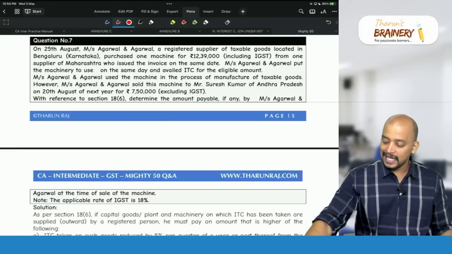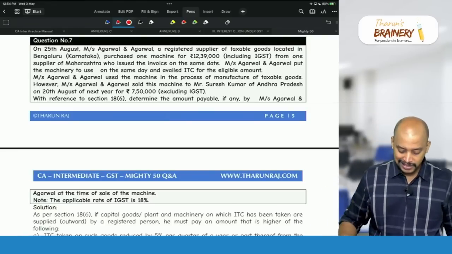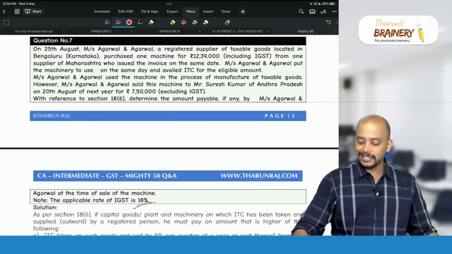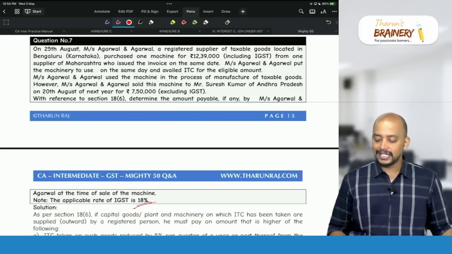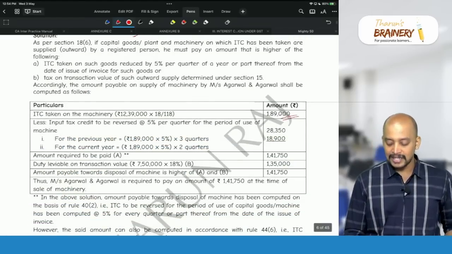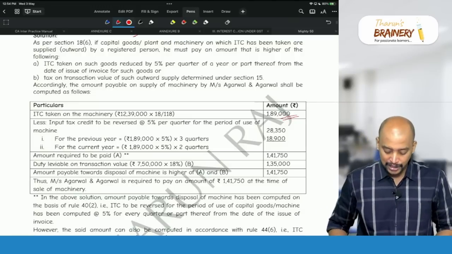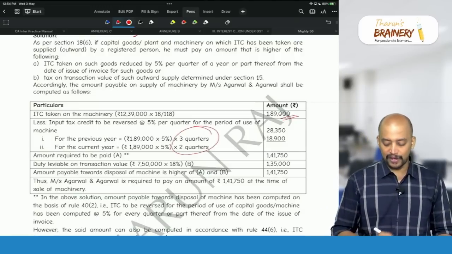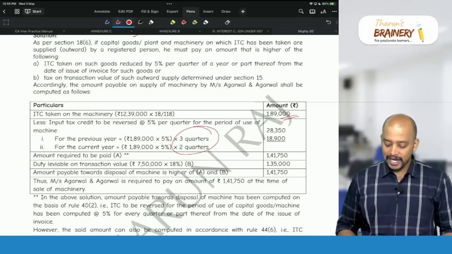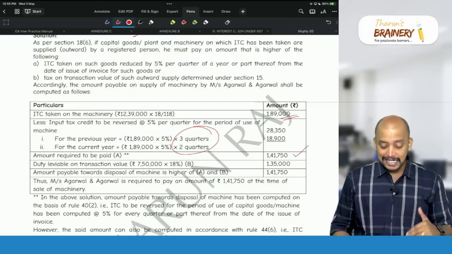If you take A, ITC availed 12,39,000 into, what is the rate of GST here? The applicable rate of GST is 18%. So into 18 divided by 118. So that is 1,89,000 here. So 1,89,000 minus 5% for every quarter or part thereof. So 25% we need to reduce. So 3 plus 2, 5 quarters. So 1,89,000 minus 25%, 1,41,750. This is A, or B, GST on sale value.